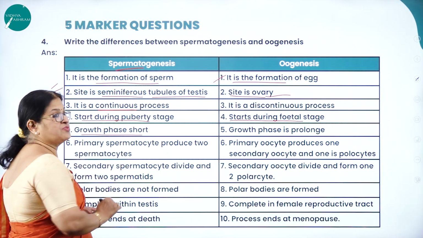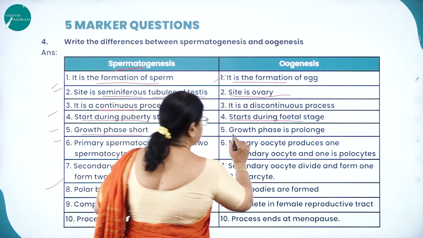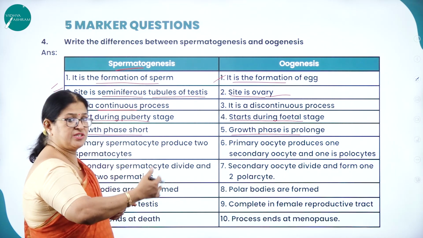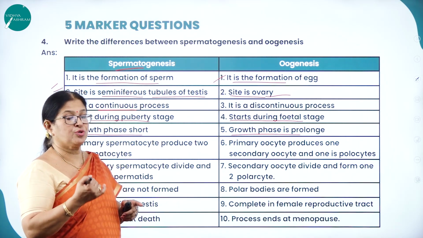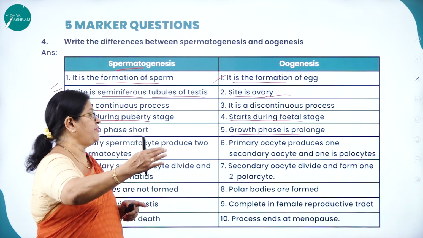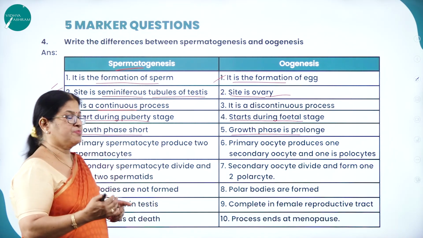Then the growth phase is very short in spermatogenesis, but in oogenesis the growth phase is very prolonged, the duration is very long. As I said, in oogenesis there is the multiplication phase, growth phase and maturation. The growth phase is much more prolonged in oogenesis compared to spermatogenesis.